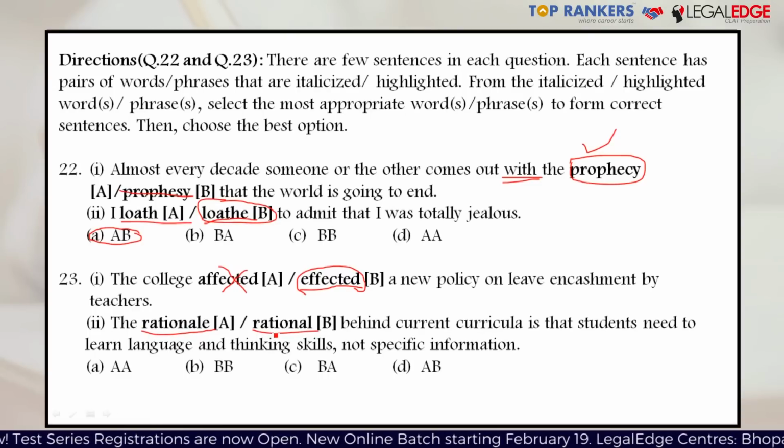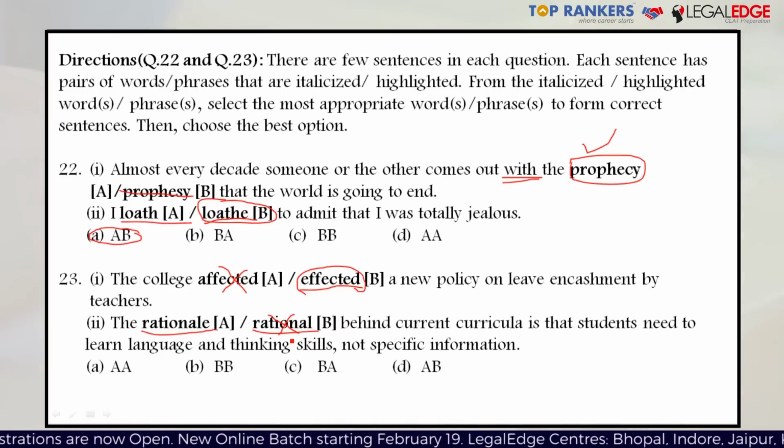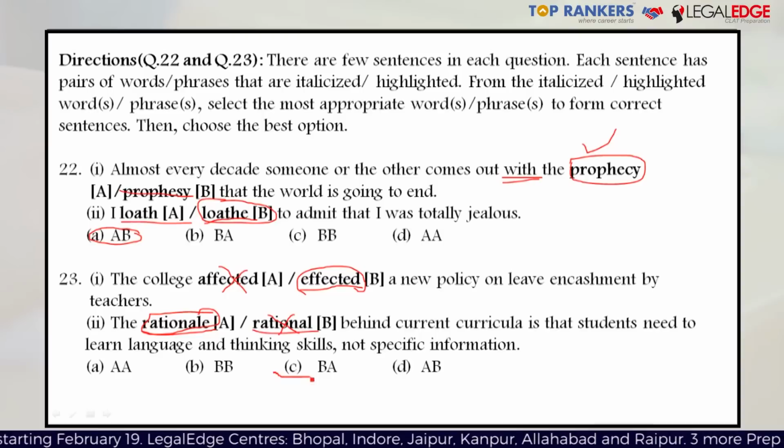In this case, the word rational does not seem to be qualifying anything at all and is therefore the wrong answer. So the rational what, we are always begging the question, the rational what behind current curricula. So rational should have been followed by a noun. In this particular case, rationale, which is a noun in itself, makes perfect sense and is therefore the right answer. So the option which you have to mark is the one which has B and A, that is option C.